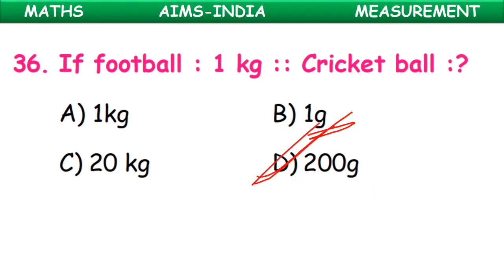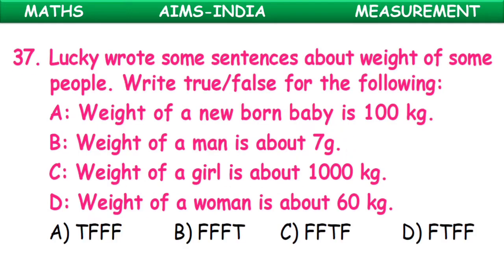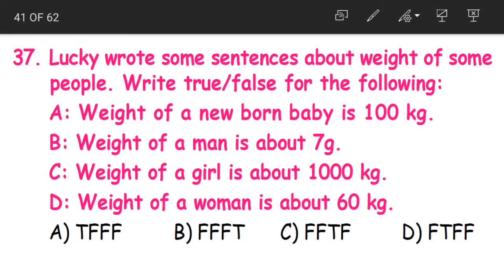Again, these might not be the exact weights of the ball, but from the given options we have to choose the appropriate option. Question 37. Lucky wrote some sentences about weight of some people. Write true or false for the following. Statement A. Weight of the newborn baby is 100 kilograms. This is completely false, children. A newborn baby, just a born baby, will weigh around 3 kgs to 5 kgs. That's all. It will not be 100 kgs.